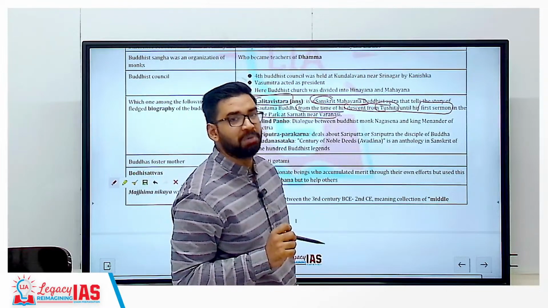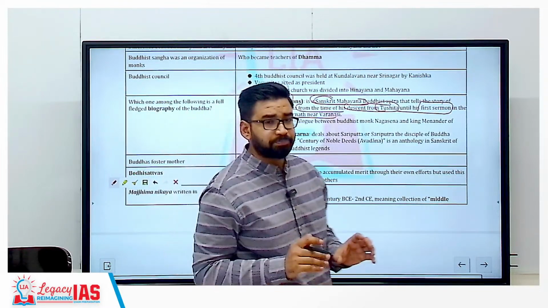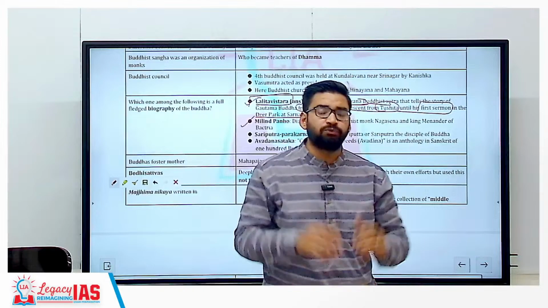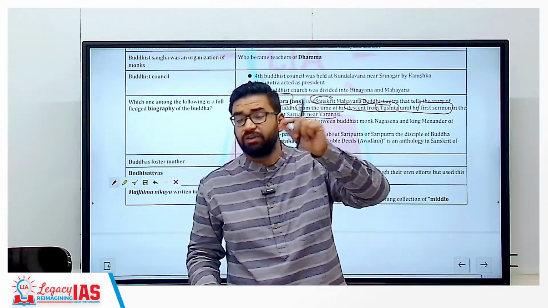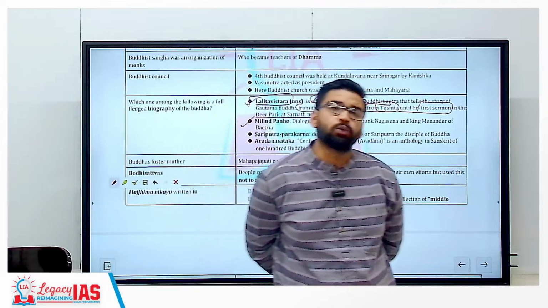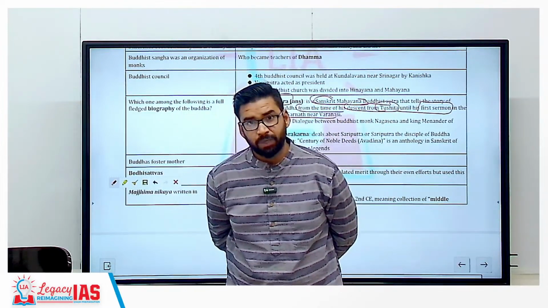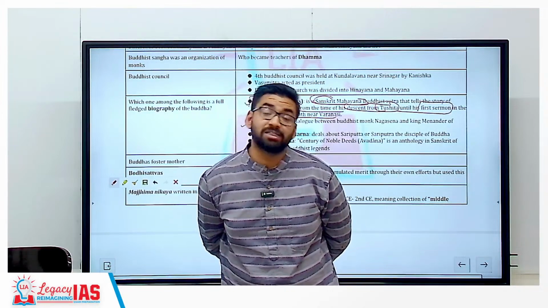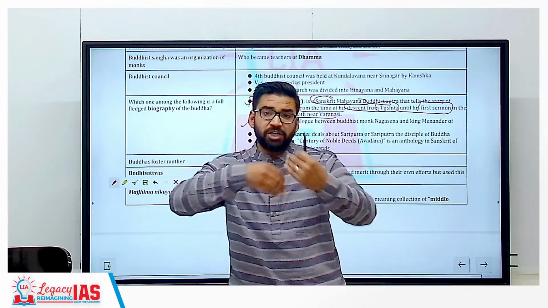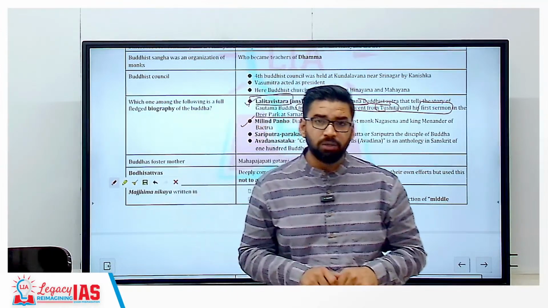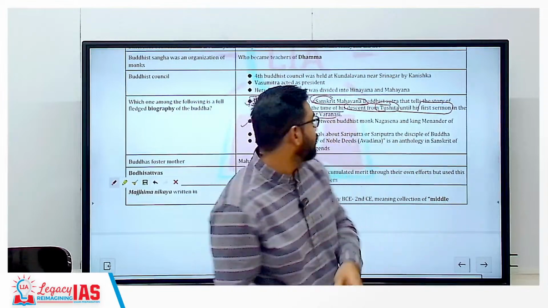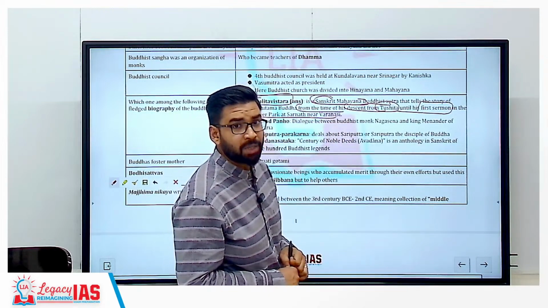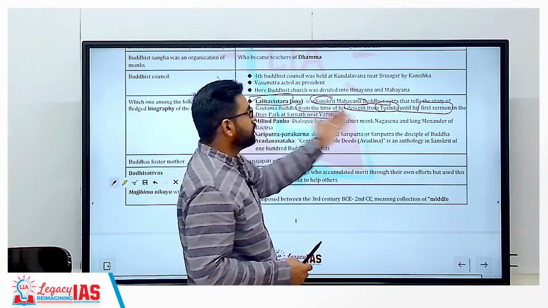The second option was Milind Pahanu, a book called Questions of Menander, because in the post-Mauryan period foreign invasion started and the Indo-Greeks were the first foreign invaders. The most important Indo-Greek ruler was Menander, who was converted to Buddhism by a monk called Nagasena. So the debate and questions of Menander are recorded in this book written by the monk Nagasena, a dialogue between a Buddhist monk and Menander.